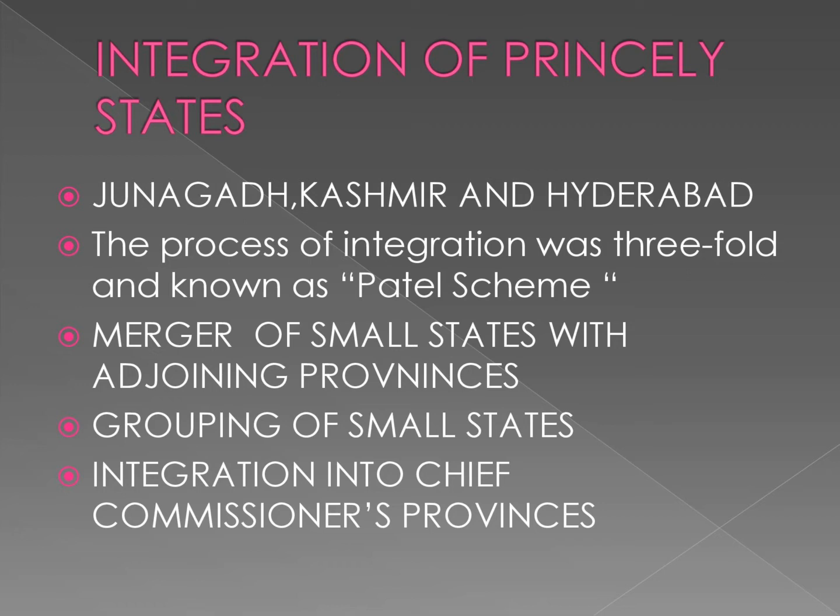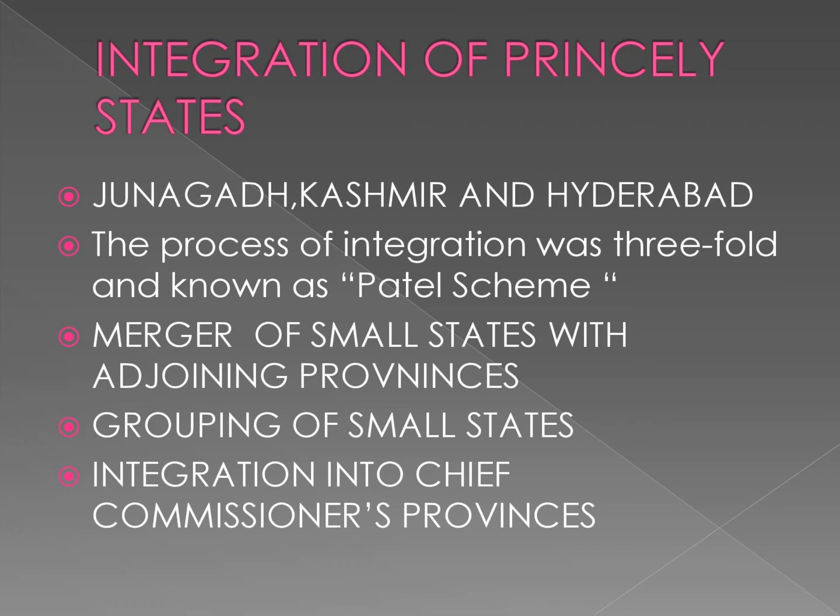So British India consisted of British Indian provinces and the princely states. The British Indian provinces were directly under the control of the British government and were thus transferred to India on 15th August 1947.